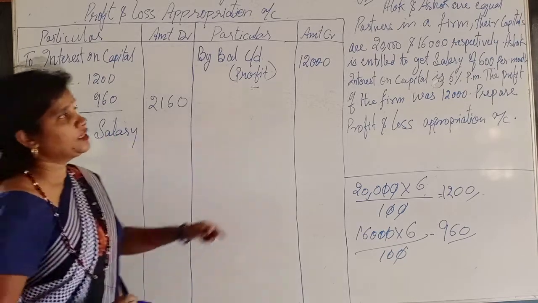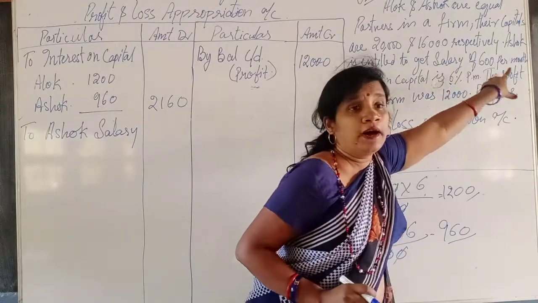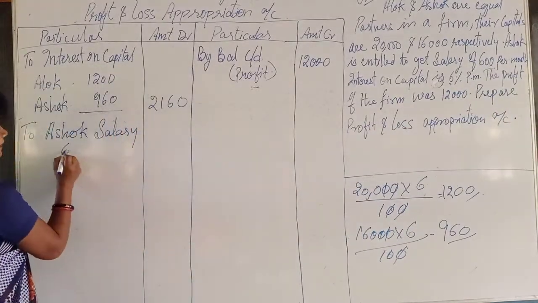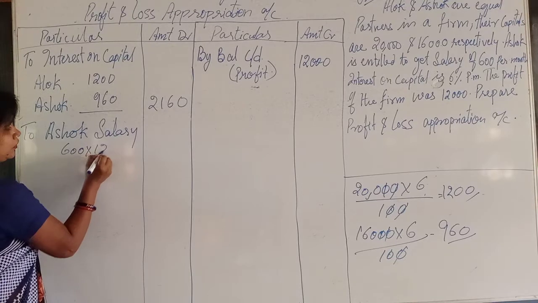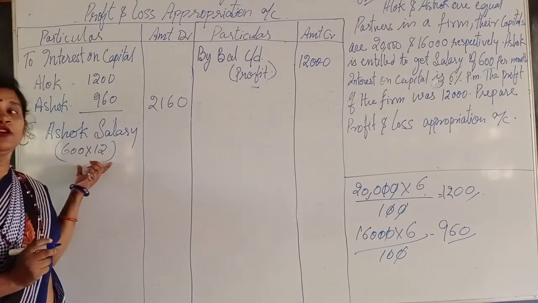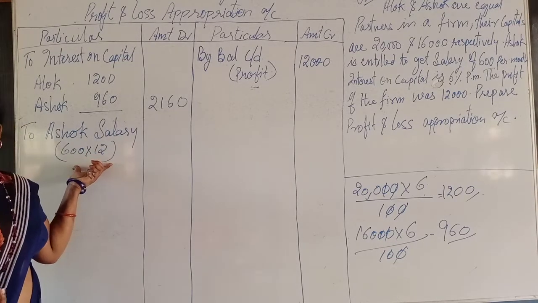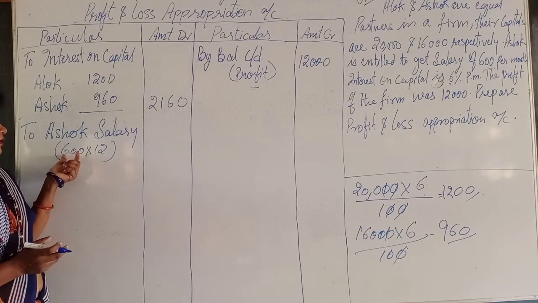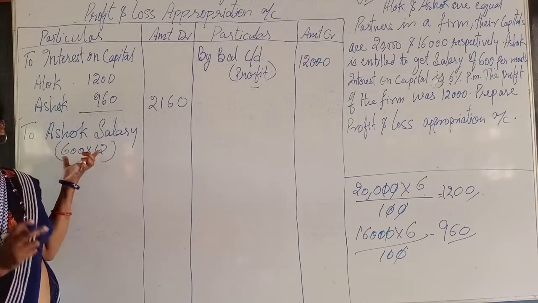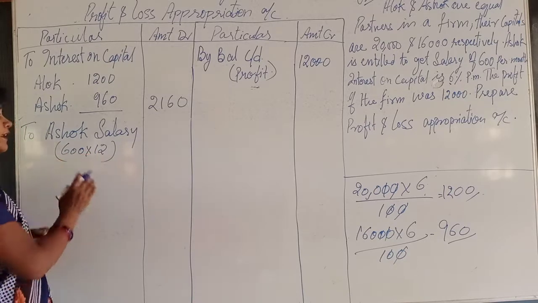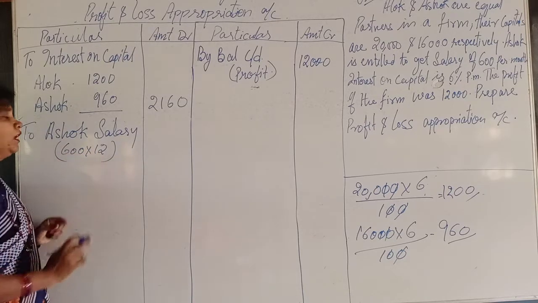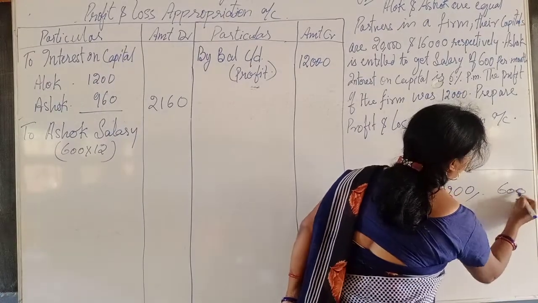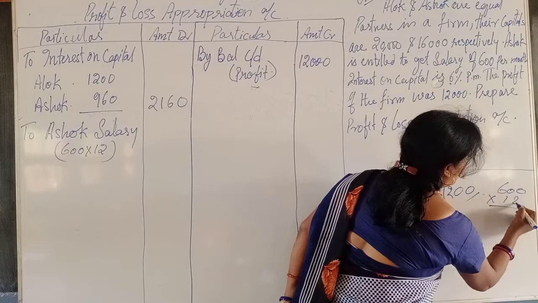And what is the information here? 600 per month means 600 into 12. This I am writing only to explain how the amount is coming. And if you don't want to write here, you can skip this process. Only 600 means 12. So here 600 into 12.